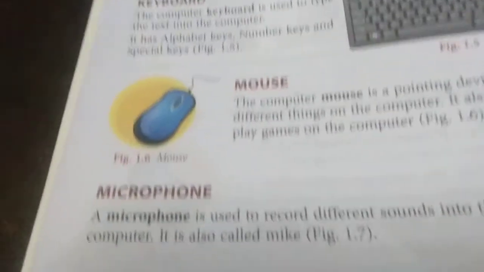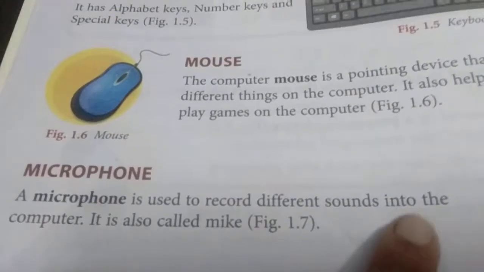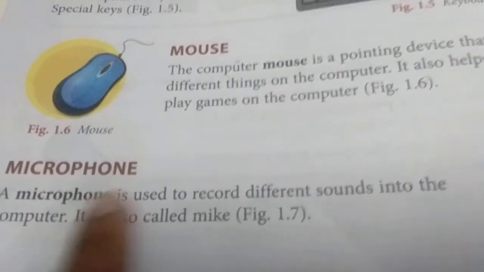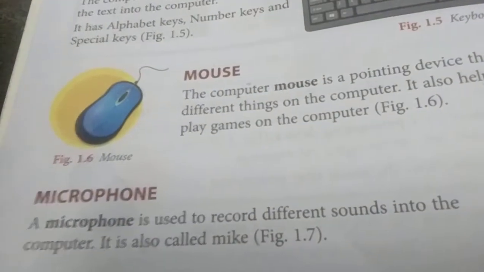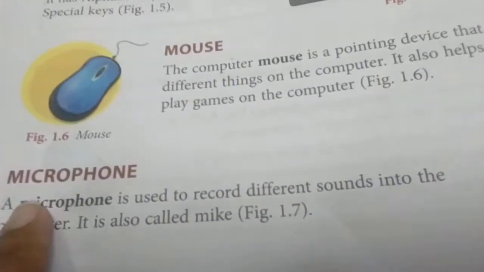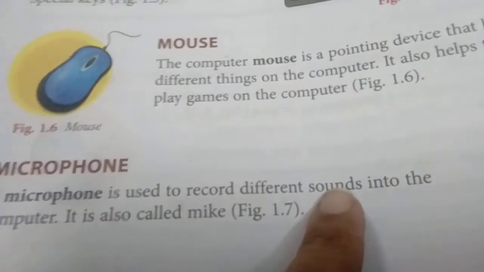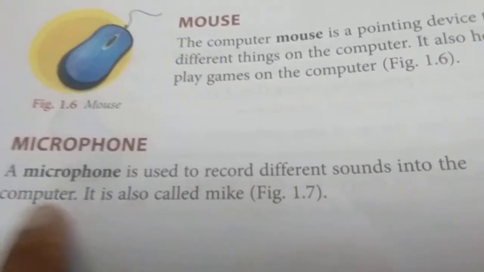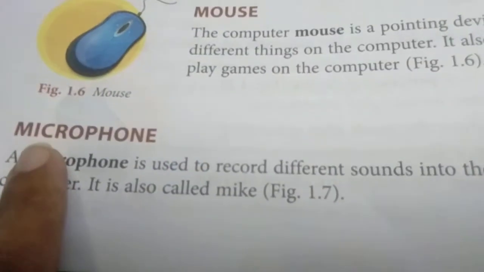Next concept we are going to see is the microphone. Microphone is used to record different sounds into the computer. If you want to record anything, by using the microphone only you can record. Whatever sound, even if you want to record your own voice or any song or audio, by using the microphone alone you can record different types of sounds into the computer. Where are we storing the sound? Into the computer. The name of the device used to record is nothing but the microphone.